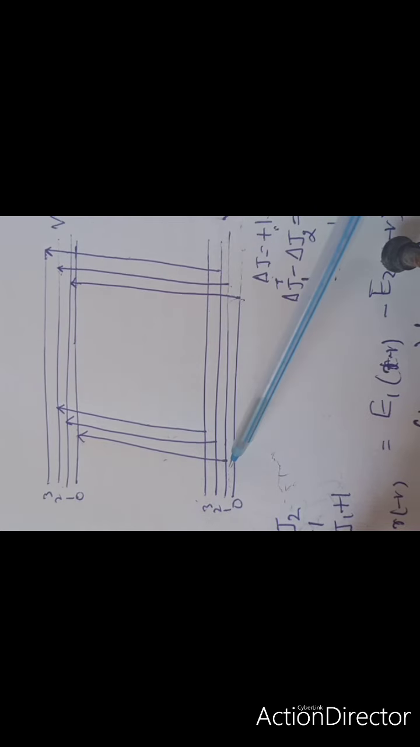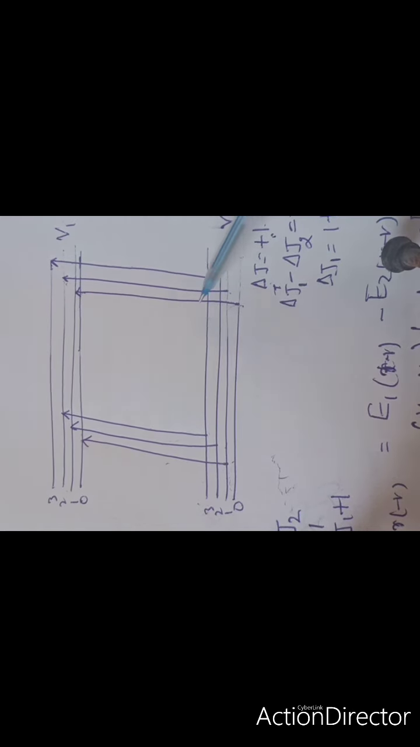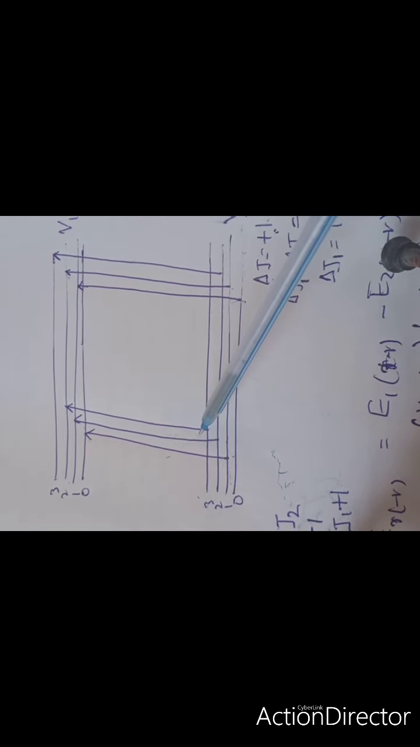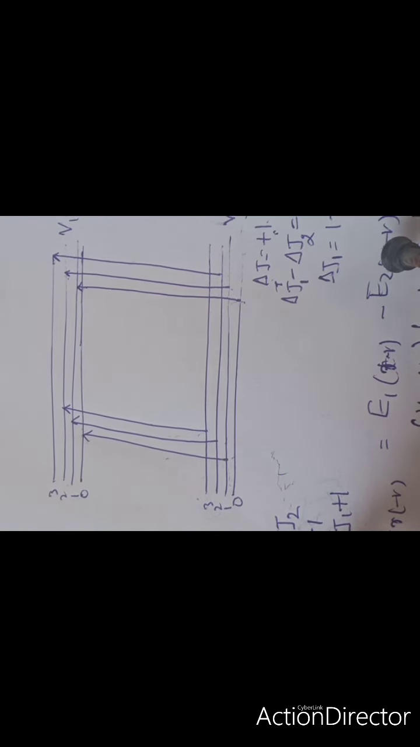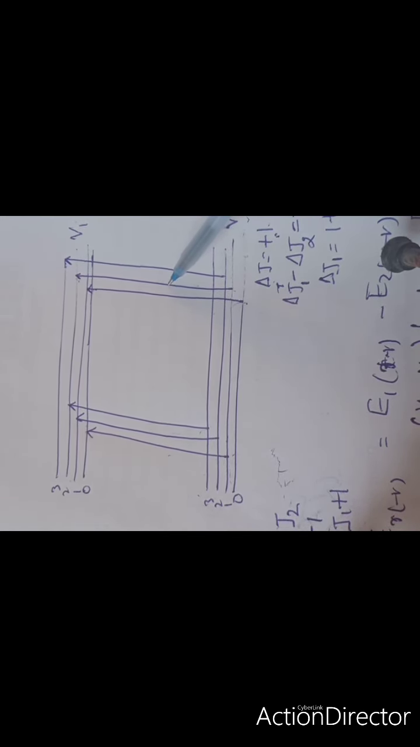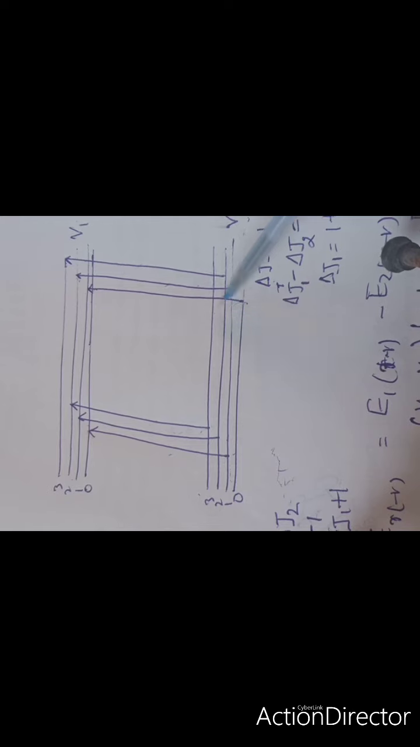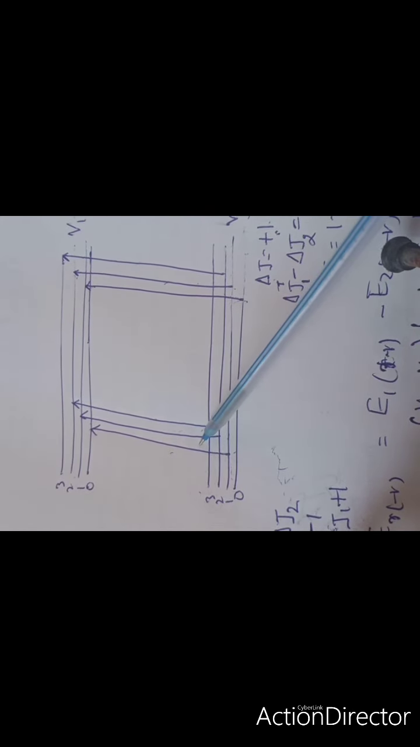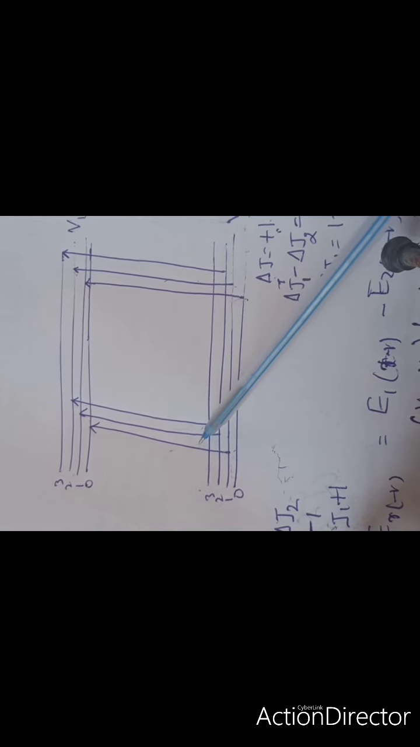So the transitions can be easily calculated whether you get delta J equal to plus 1 or delta J equal to minus 1. It is clear that the R branch and P branch spectral lines are equally spaced on either side, because when you calculate the vibrational frequency difference from one rotational level to another, it comes to be 2B, and in this case also it will be 2B. So they are equally spaced, and on either side their frequency goes on decreasing gradually.